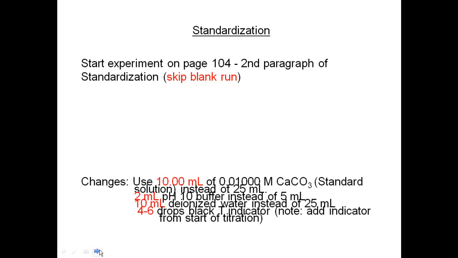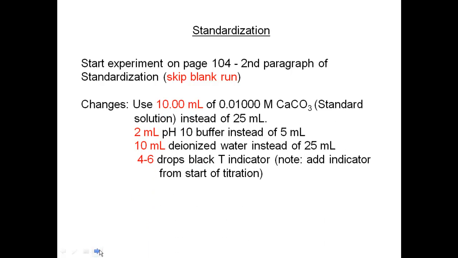There are some changes in that second paragraph. We're changing the recipe of this experiment. We're going to use 10 milliliters of the 0.01000 molarity calcium carbonate. That is your standardized calcium carbonate that will be in the lab. It's already standardized. On the bottle will be its concentration. That is the concentration you use to do your calculations, instead of the 25. So we're cutting it back. We're just doing 10 milliliters instead of 25 milliliters.